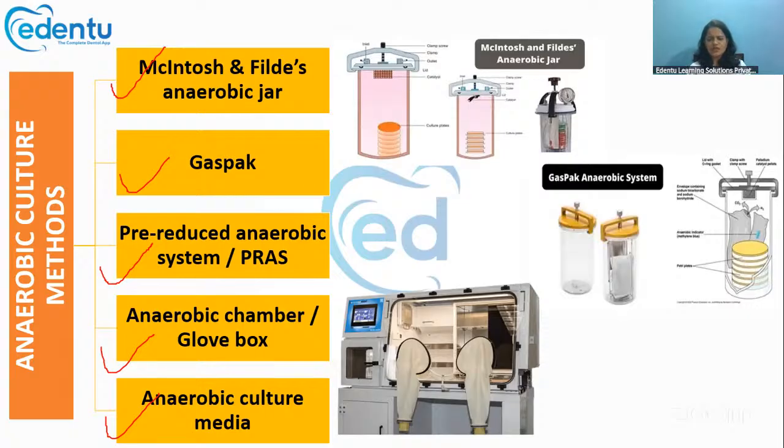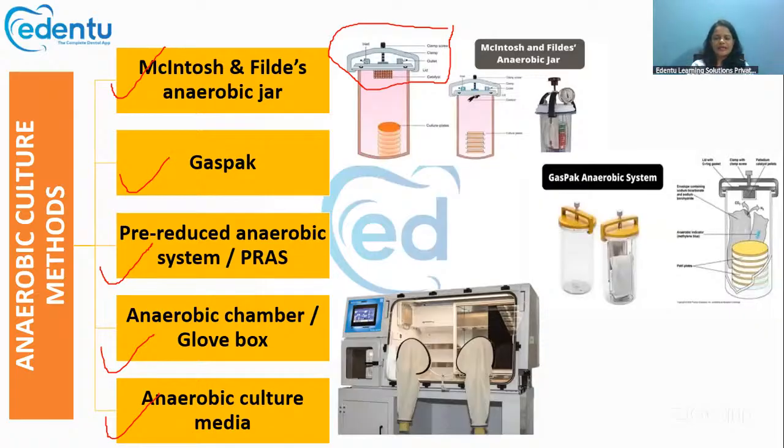This McIntosh and Fildes anaerobic jar is the most frequently used one. There is a vacuum pump connected at the top of this jar, and what it does is evacuate all the air inside and supply it with hydrogen gas. That will result in the growth of anaerobic bacteria.